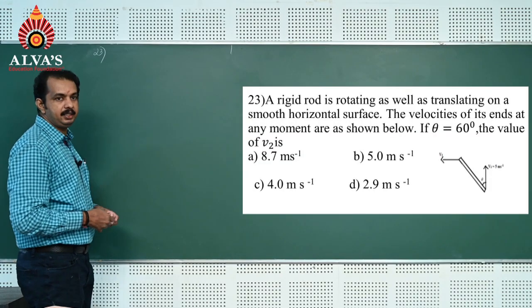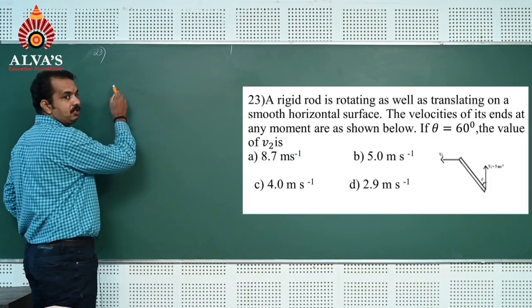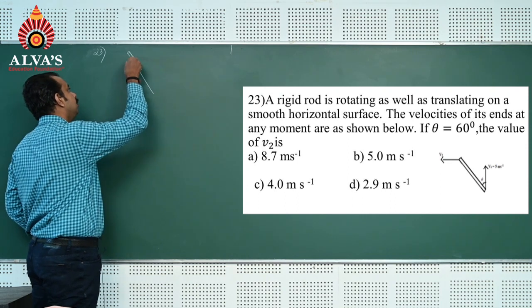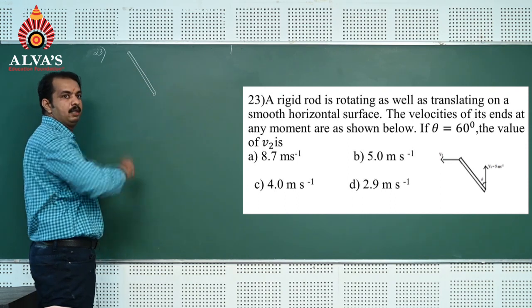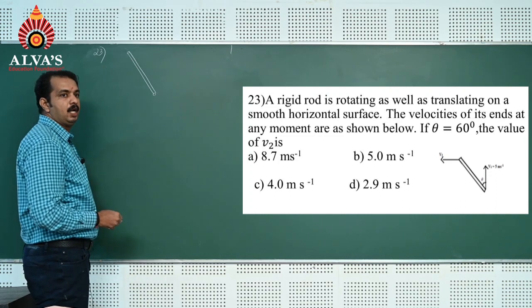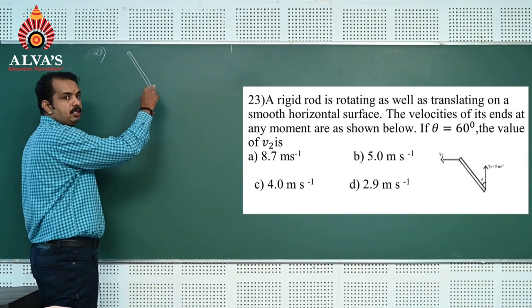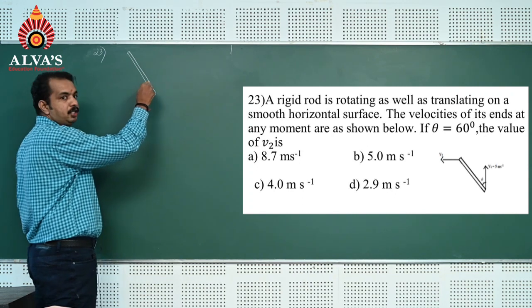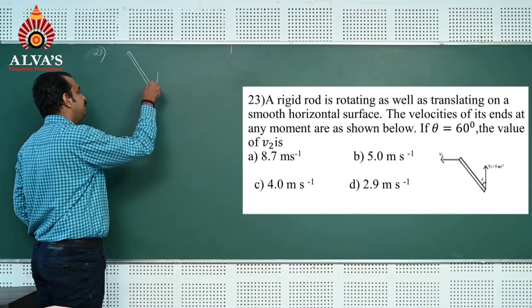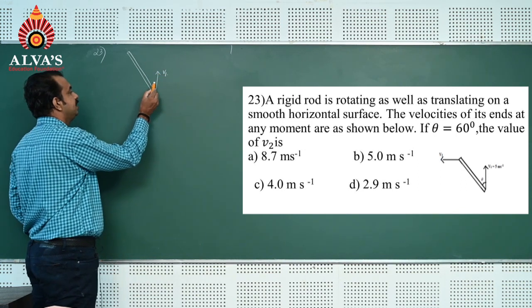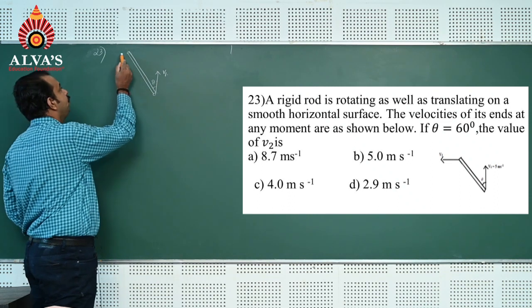We can consider the situation in terms of a diagram: a rod rotating as well as translating. The velocities of the rod at the two ends are given. It is V1, and V1 makes an angle theta. V2 is given.